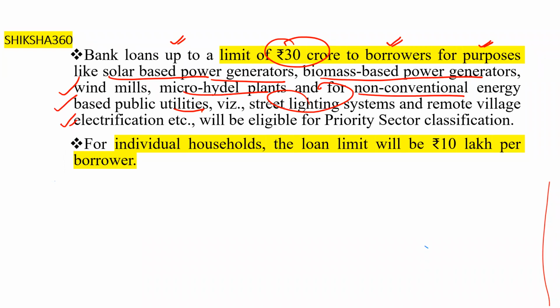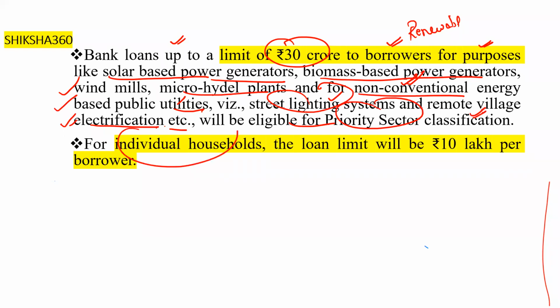Banks' loans up to a limit of 30 crore to borrowers for solar based power generators, biomass based power generators, windmills, micro hydel plants, and for non-conventional energy based power utilities like street lighting systems and remote village electrification, etc. Under the renewable category, non-conventional are also considered. This is very, very important. These will be eligible for the priority sector classification.